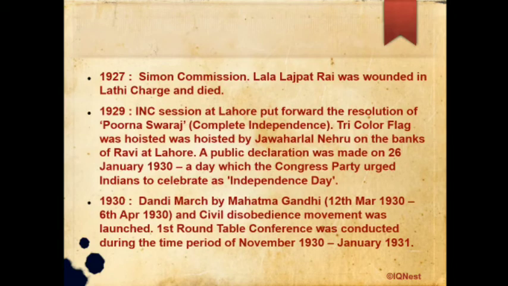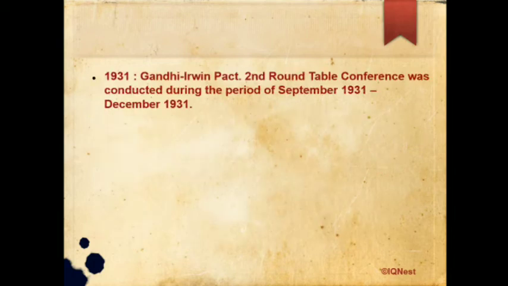1930, the Dandi March by Mahatma Gandhi, that is from 12th March 1930 to 6th April 1930, happened, and the civil disobedience movement was launched. The first round table conference was conducted during the period of November 1930 to January 1931. In 1931, the Gandhi-Irwin Pact and the second round table conference were conducted during the period of September 1931 to December 1931. So the Gandhi-Irwin Pact happened in 1931.